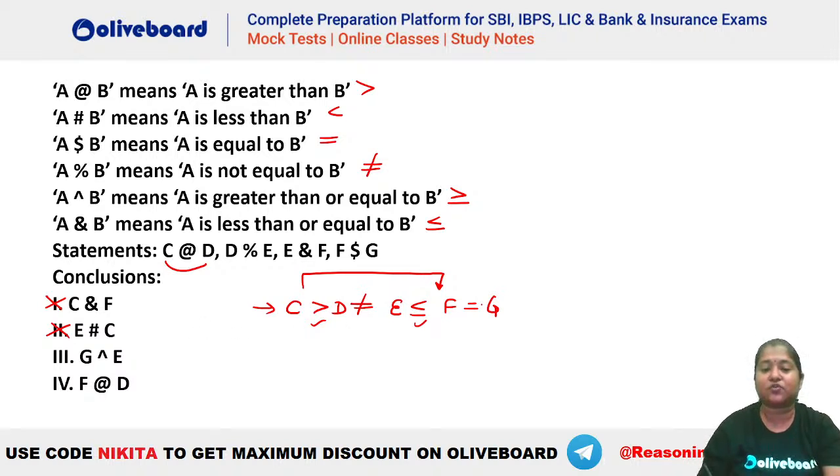Third क्या बोल रहा है? G to E. What is the relation from G to E here? You can see it has to be G is greater than equal to E. And what is the meaning of cap here? Cap means greater than equal to. मतलब ये तो definitely true है.